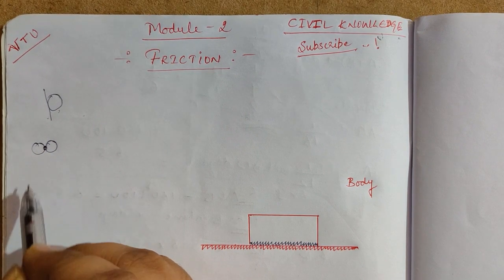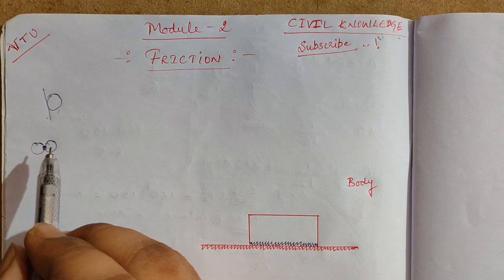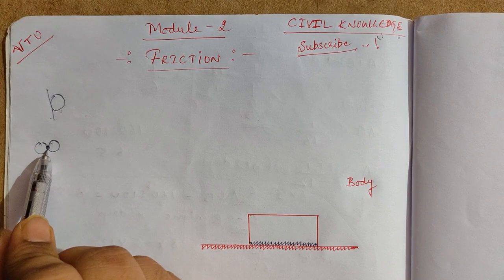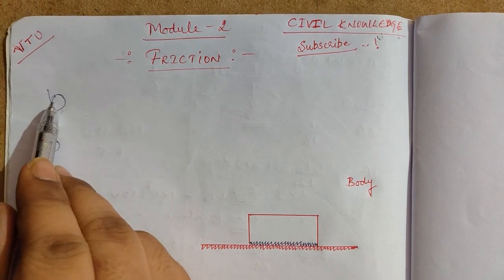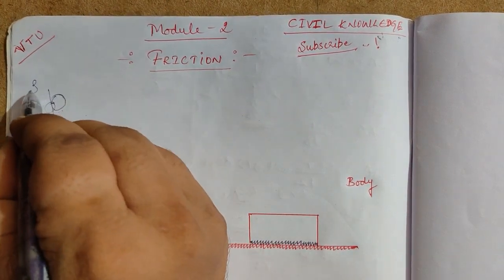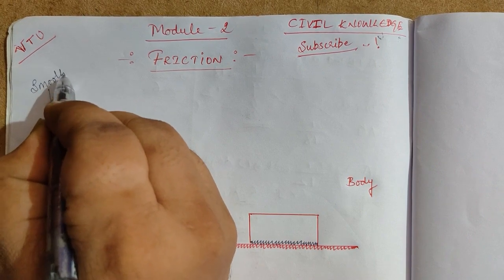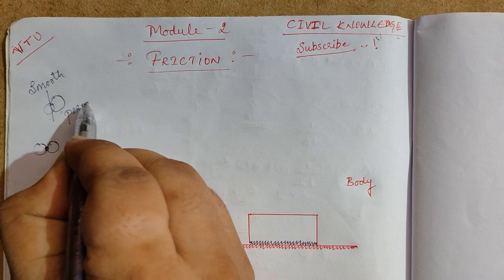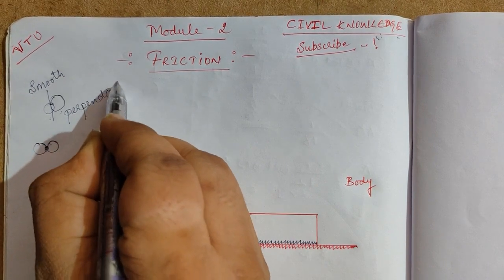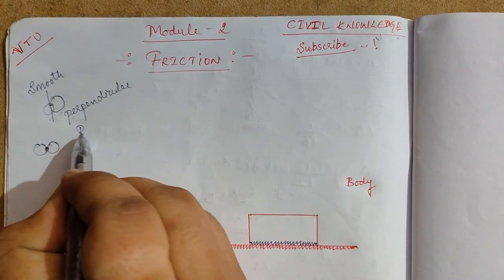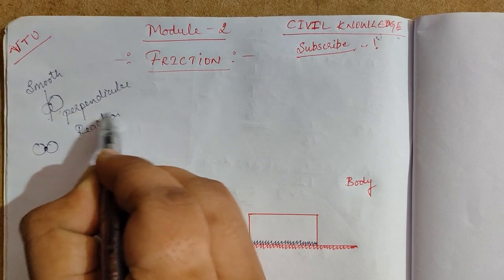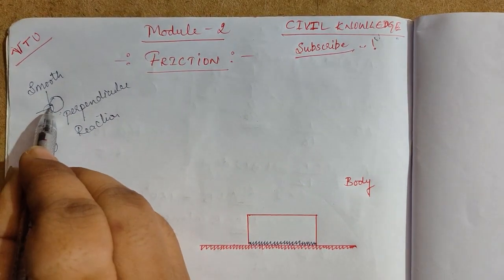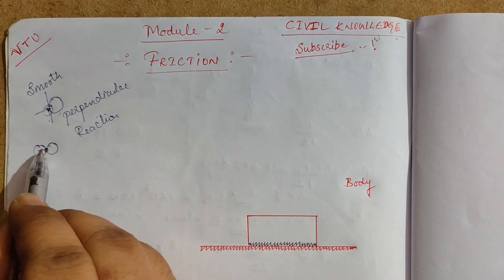When there is a contact force, we had to assume that the contact surface is smooth, and we would assume a perpendicular reaction to that surface. If it's touching here, then at that point there is a reaction.